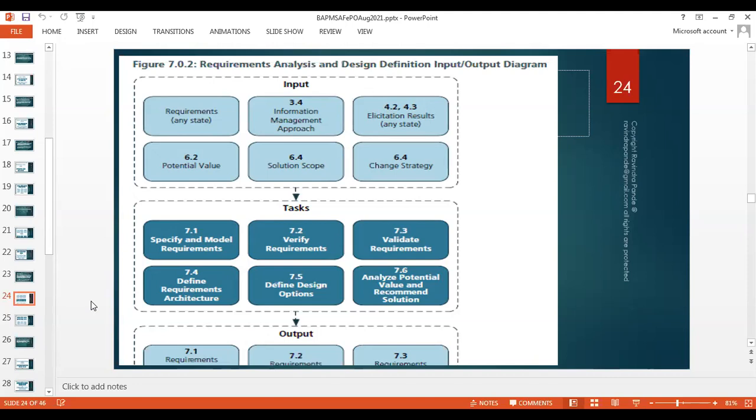The tasks we perform in requirement analysis and design definitions are specify and model the requirements. Specify the requirement, in the sense, just create a list of requirements. Model the requirement in terms of diagrams, in terms of any supporting environmental depictions.